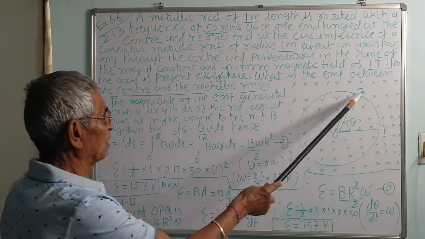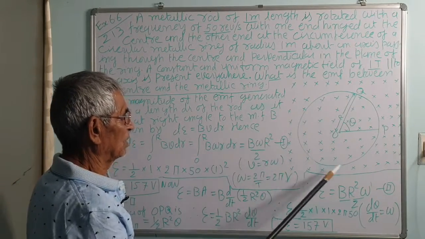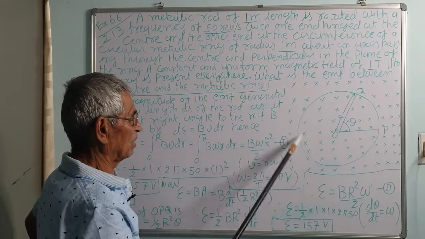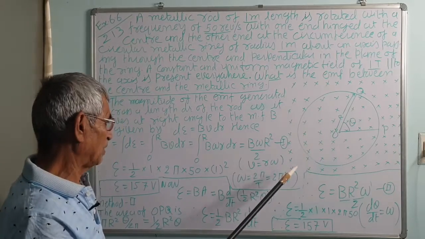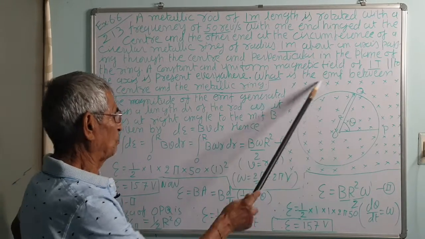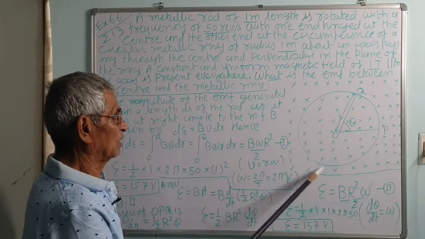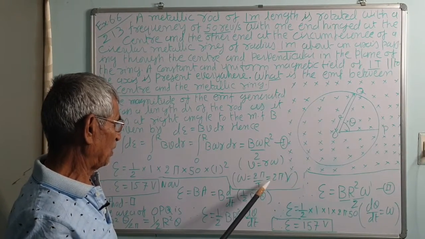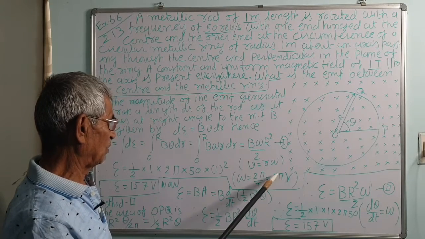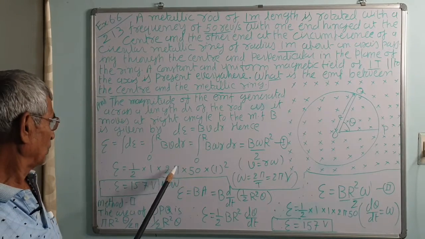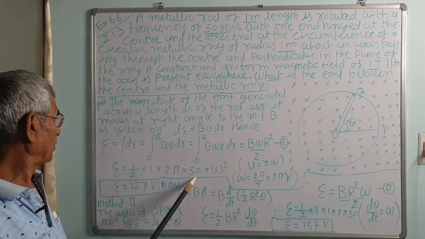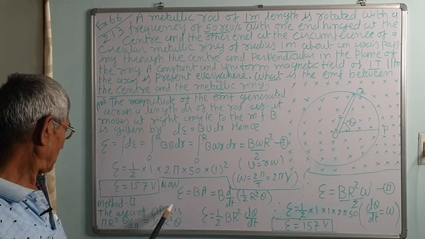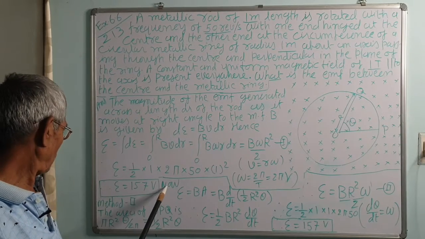So, 2 pi upon T, that is 1 upon T is the frequency, 2 pi nu. The frequency is given as 50, the radius is 1 meter, so 1 squared, and that comes to about 157 volt.